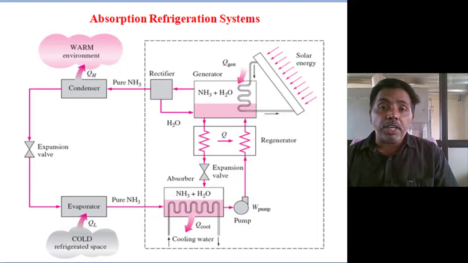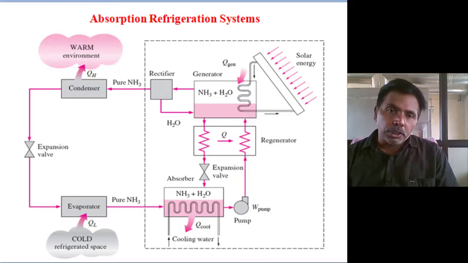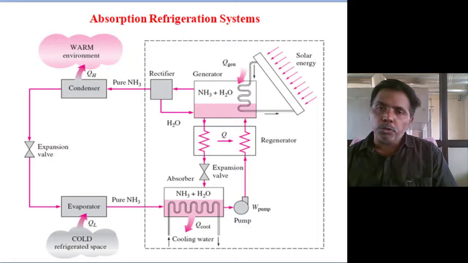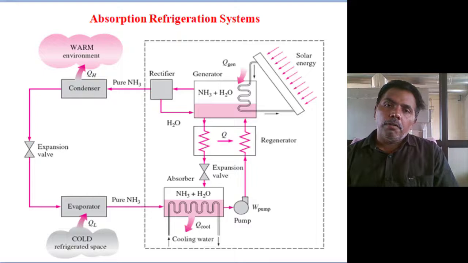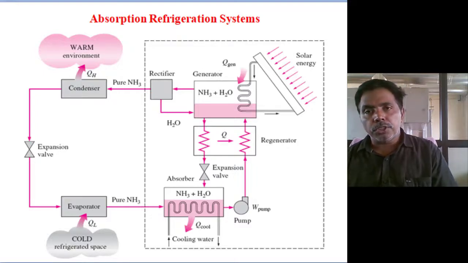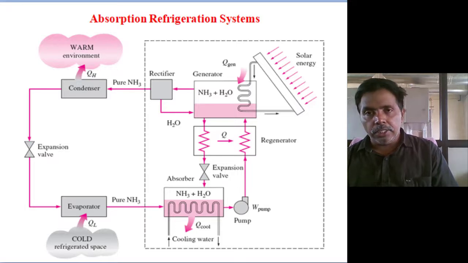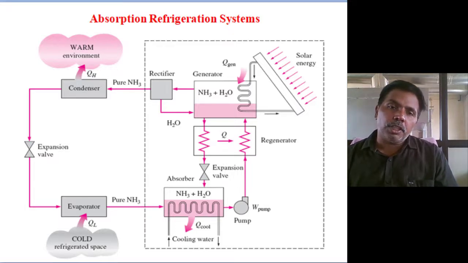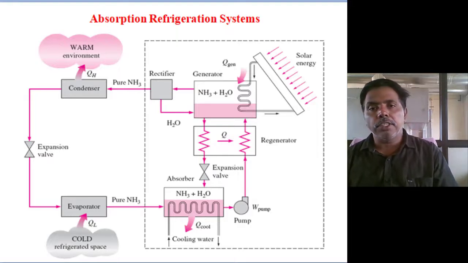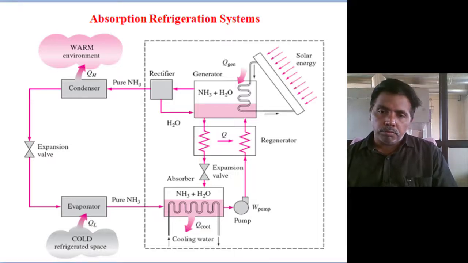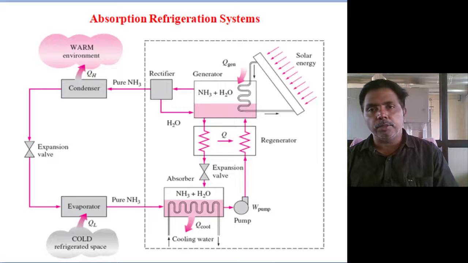One more system is there for producing cooling at around 6 or 7 degrees, more than 0 degrees. That is the air conditioning system, useful in large capacity. For that application we use lithium bromide water, where water is the refrigerant. That's why I am saying water is the refrigerant. We can only maintain temperatures above 0 for air conditioning. Below 0, the water will not circulate and ice formation will start, the liquid will convert to a solid. Some brine solutions are used, but that is different; I am telling the general case.